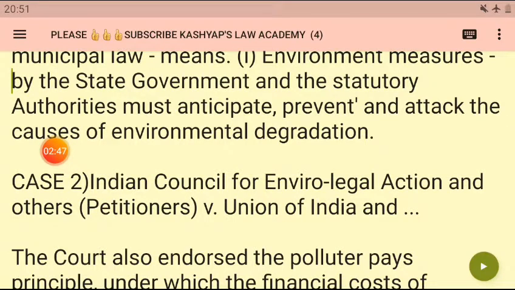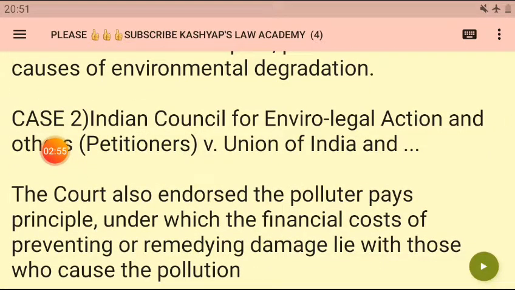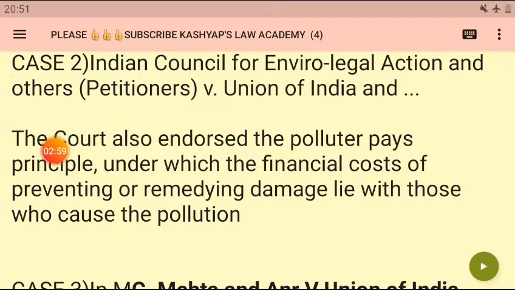For that, the Indian Council for Enviro-legal Action and others are the petitioner, and the respondent here is the Union of India. Here the honorable court also endorsed the polluters pay principle, under which the financial cost of preventing or remedying damage lies with those who cause the pollution. Meaning the person who is causing the pollution has to pay. I am just mentioning the polluters pay principle.